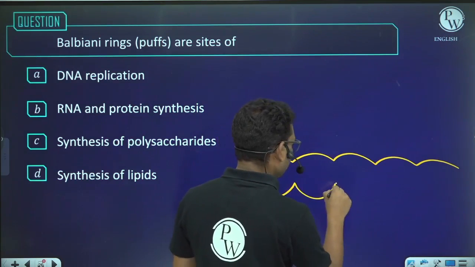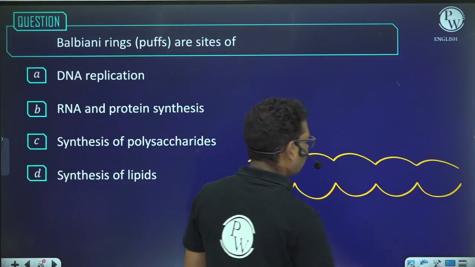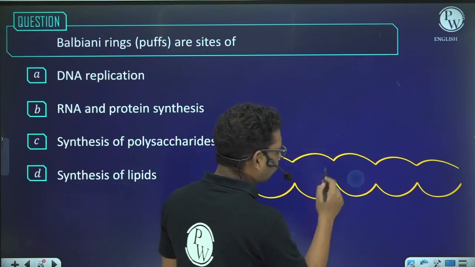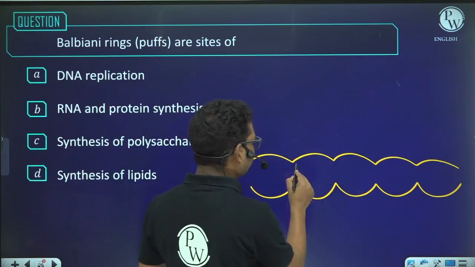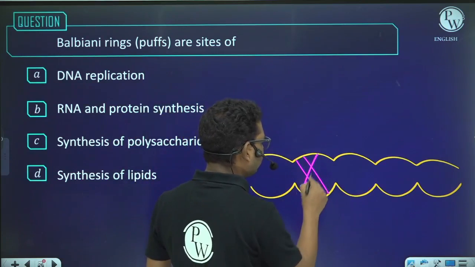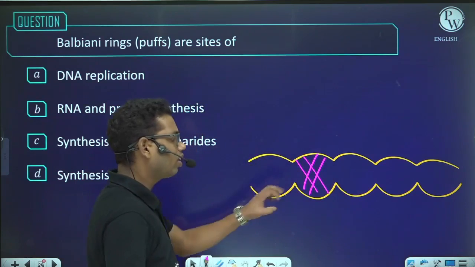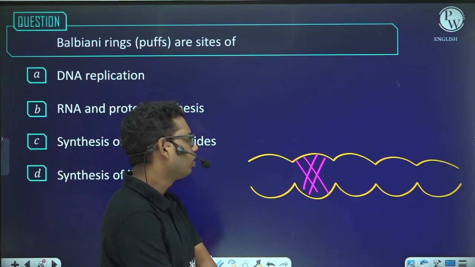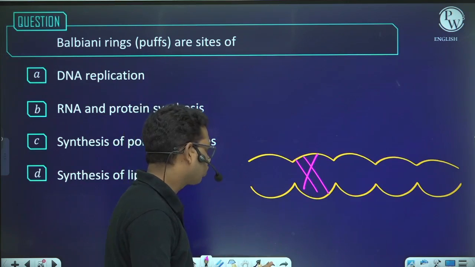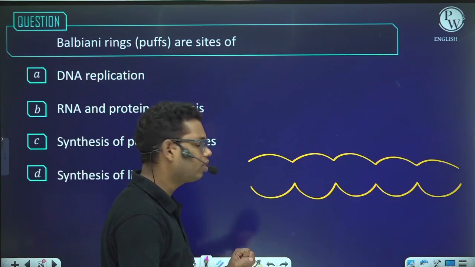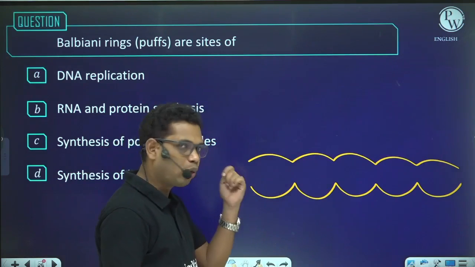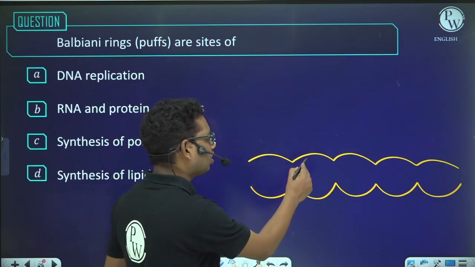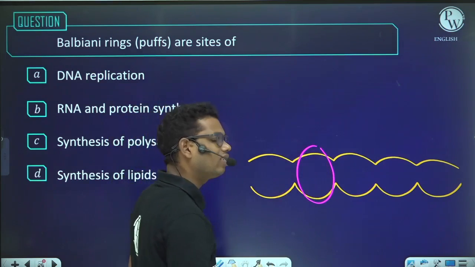At a particular time, suppose at time t1, the proteins which are encoded by the genes which are present in this area, they are required.